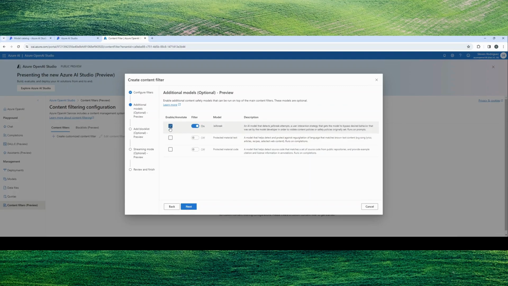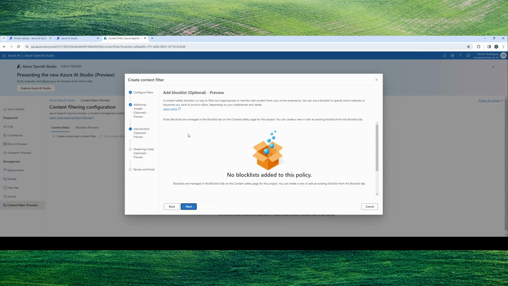Now, let's just say I went with that. I can also hit enable, right? Annotate specifically content safety, as well as allow an AI model to detect jailbreak attempts, right? So if anyone tries to bypass, essentially, a safeguard. I can also do protected material, right? So if there's specific intellectual property that we don't want out to the public in some shape or form, you can define what that protected parameter is. And then protected material code, right? Think about the source code specifically.